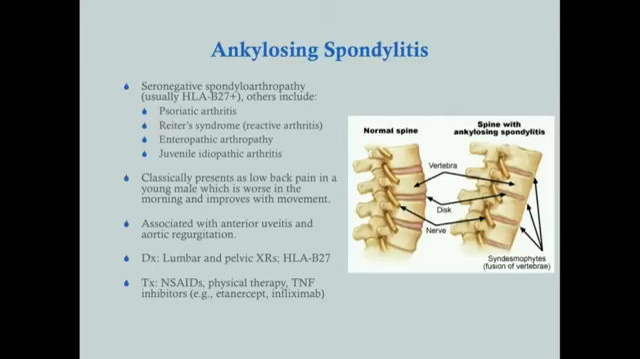Ankylosing spondylitis is associated with anterior uveitis, gotta know that, and then also aortic regurgitation, and that was his murmur that we heard, that diastolic murmur. To diagnose ankylosing spondylitis, it's pretty simple. Get lumbar and pelvic x-rays. The features that you see on x-ray with ankylosing spondylitis are pretty much pathognomonic. You don't really need to do anything else.